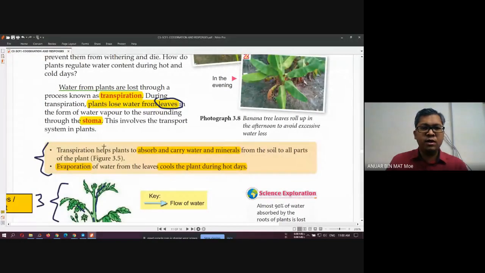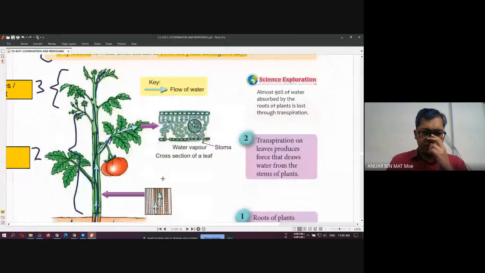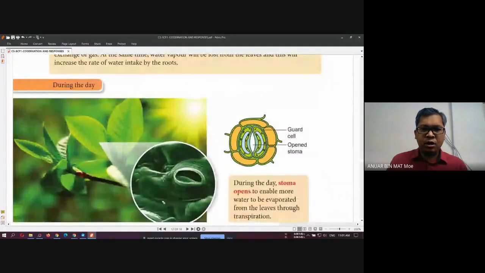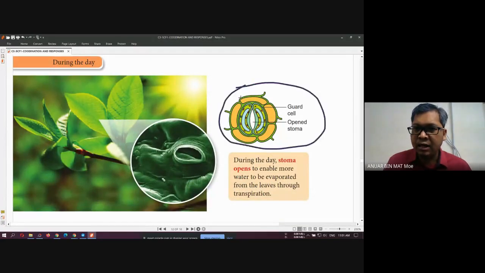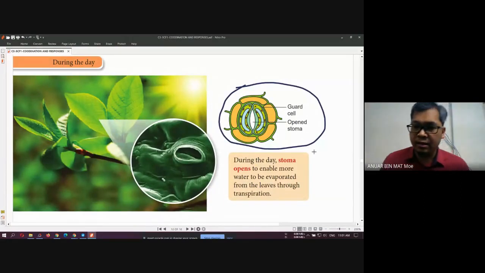Okay, so about the stoma, you still remember, this is the picture of the stoma. These are the pictures of the stoma. Still remember the types of plant cell, and one of them is what we call a guard cell or the stoma.